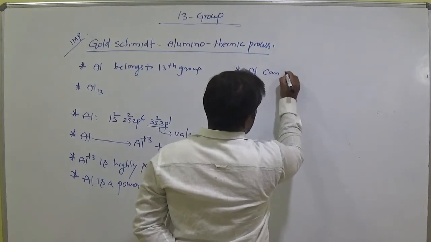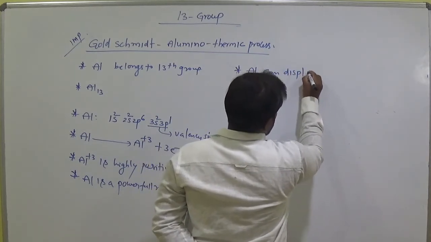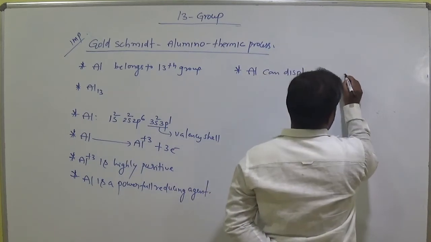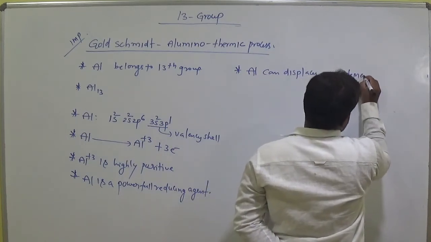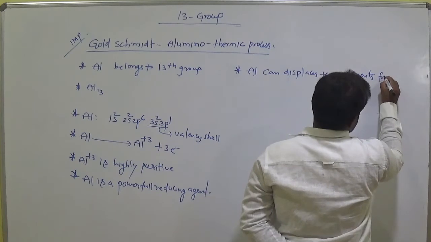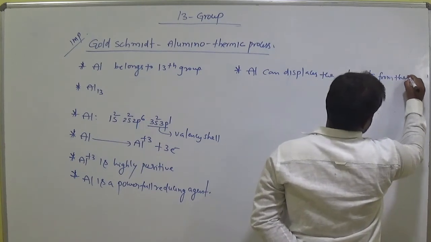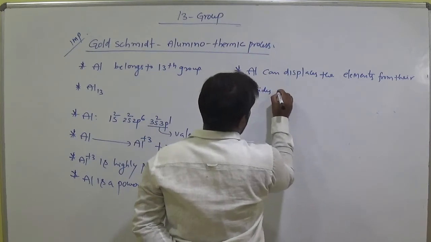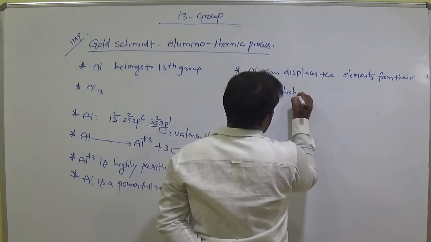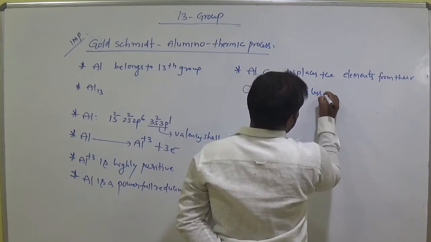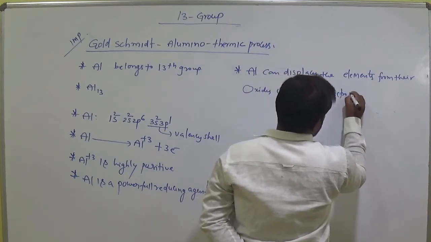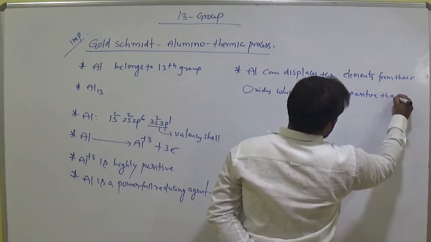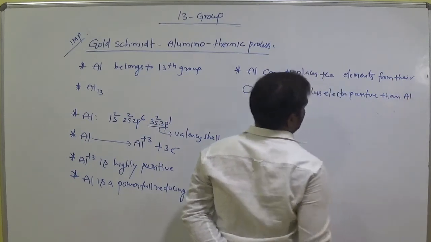Aluminium can displace elements from their oxides which are less electropositive than aluminium.